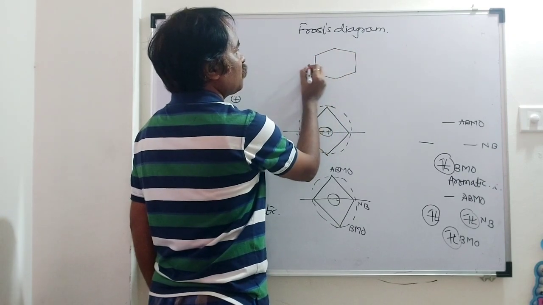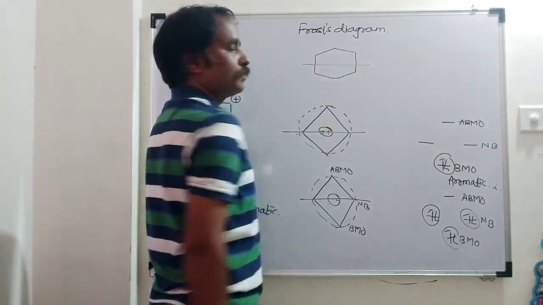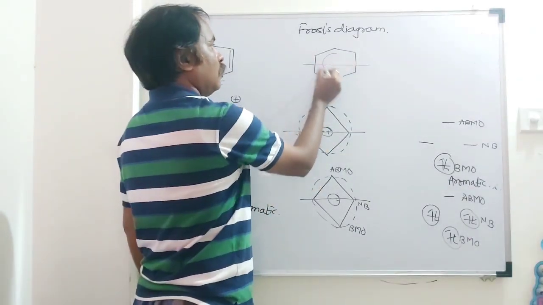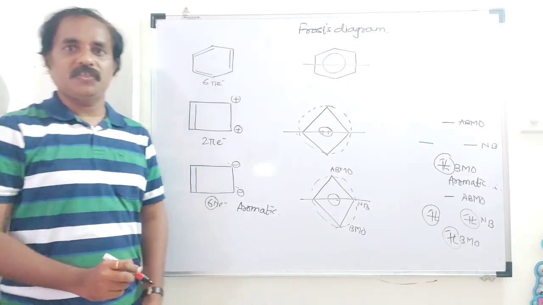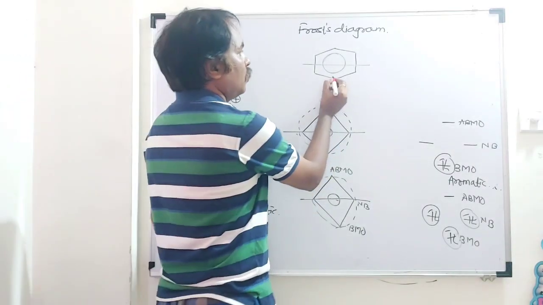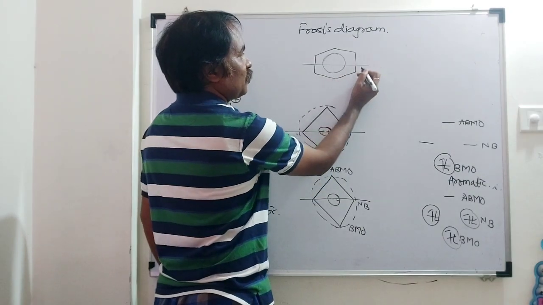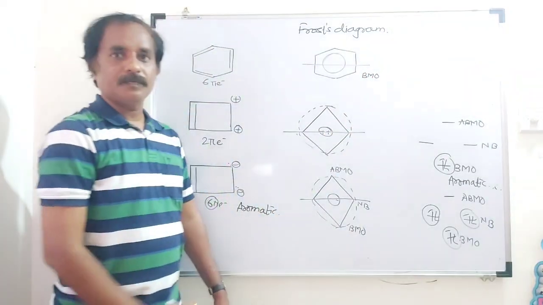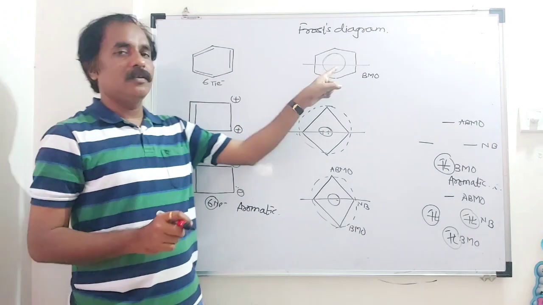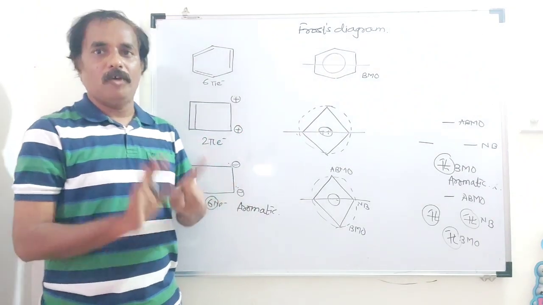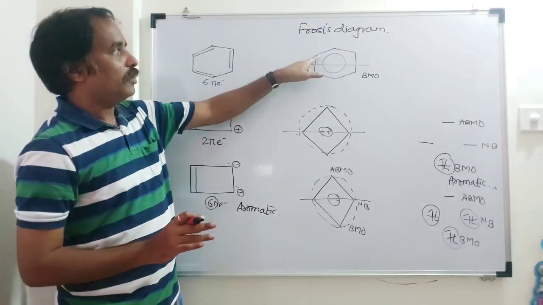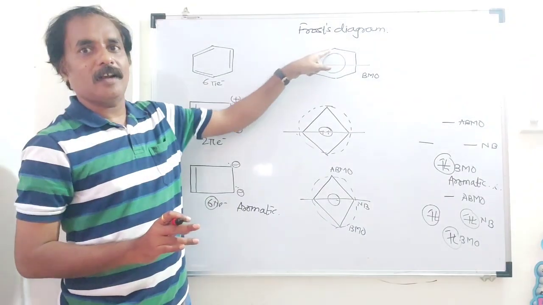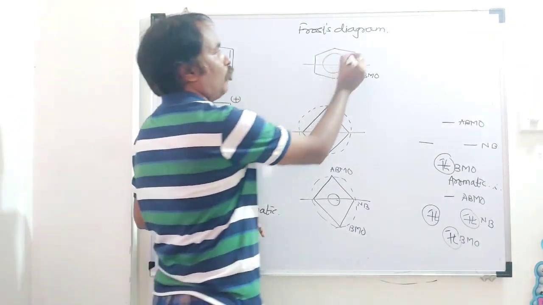I will divide this benzene from here. Complete delocalization of electrons. Here 3 carbon atoms are below this line, part of the bonding molecular orbital. There is no carbon on this line, so there is no non-bonding molecular orbital. Above this, again 3 carbon atoms, part of the anti-bonding molecular orbital.